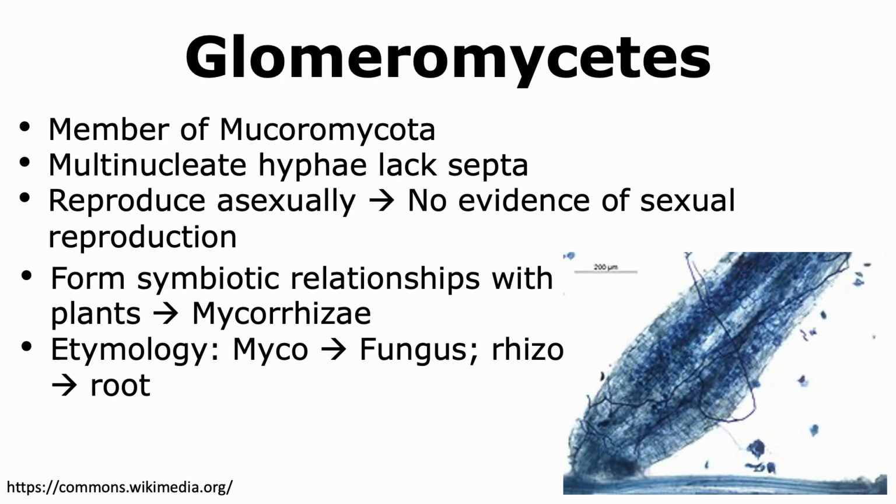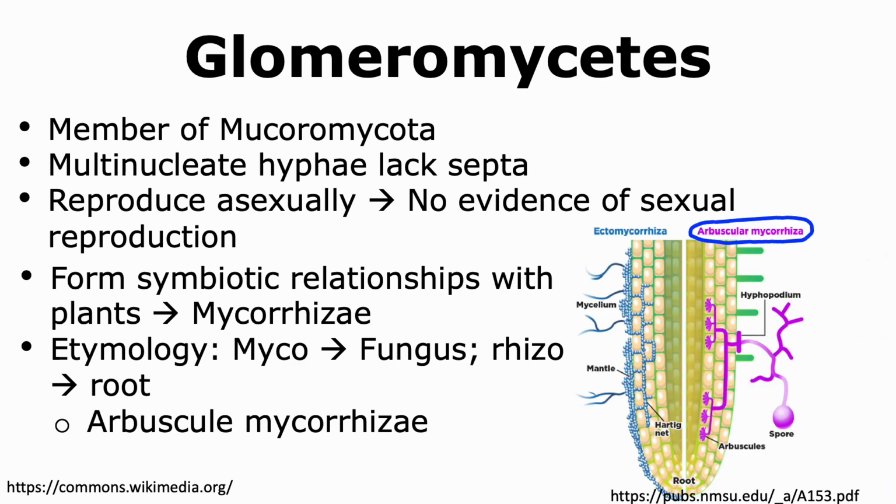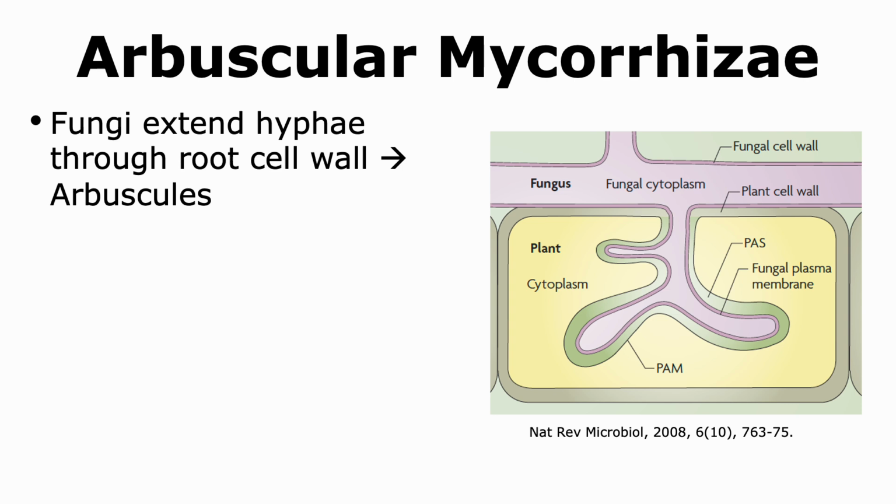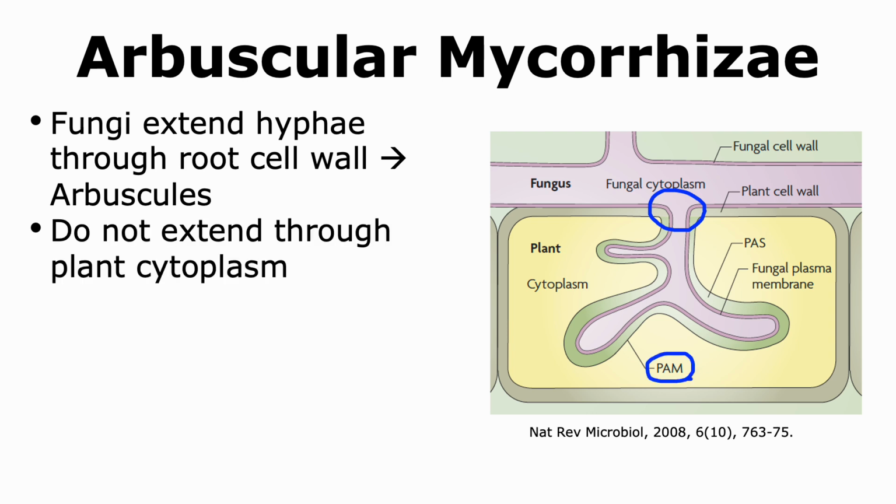Myco means fungus and rhizome means root, and thus these fungi are able to associate with the roots of plants. There are two main types of mycorrhizae, which are the arbuscular mycorrhizae and the ectomycorrhizae. Most glomeromycetes are arbuscular mycorrhizae. Their fungi extend the hyphae through the cell wall of the plant cells that form the roots. Even though they're able to penetrate through the plant root, they do not extend into the plant's cytoplasm and are covered by the plasma membrane of the plant cell.